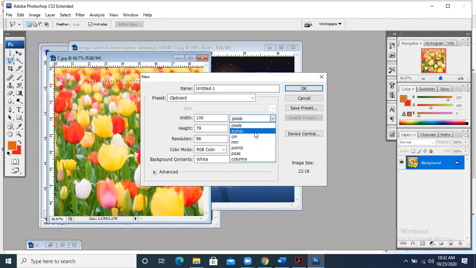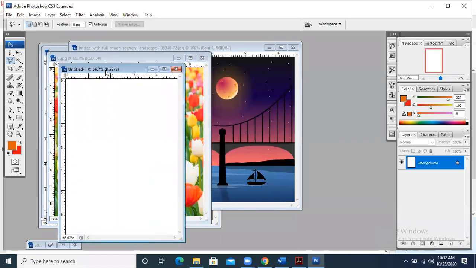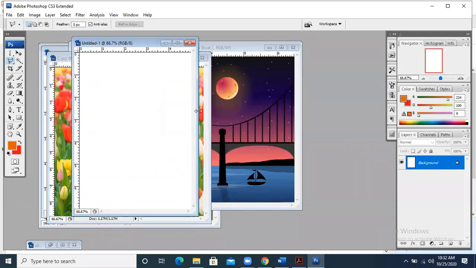It is showing 5 inches in the picture. It was not changed actually, and 7 inches. Now it will be changed. Okay, a 5 by 7 inches page I have taken over here.